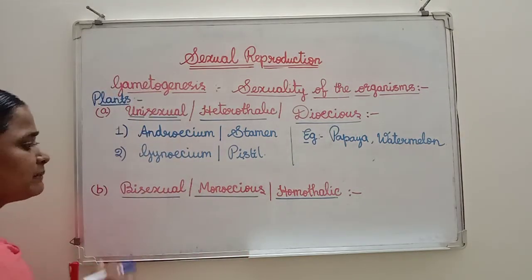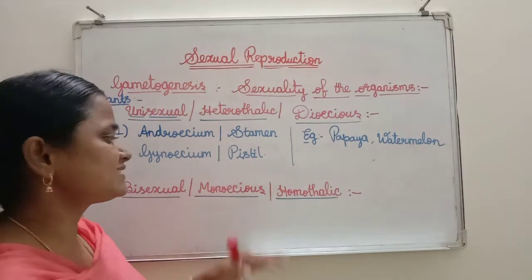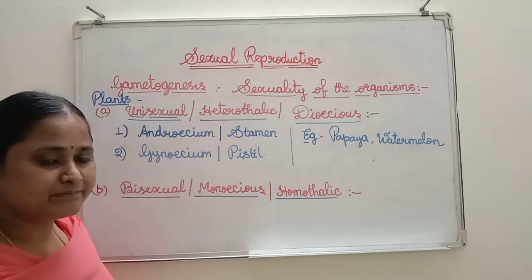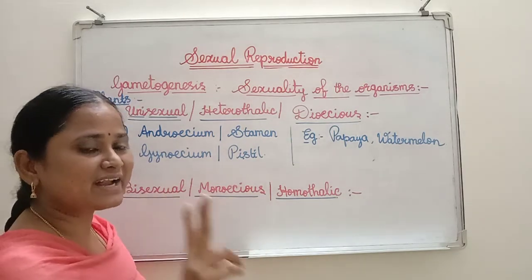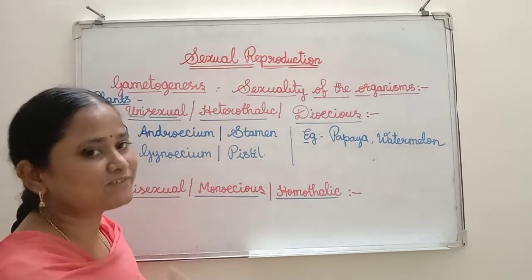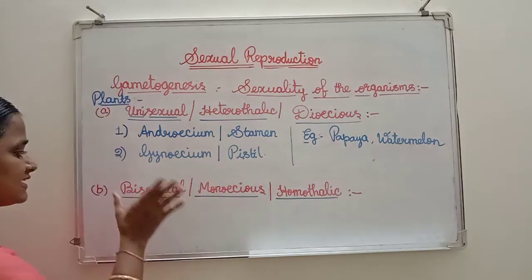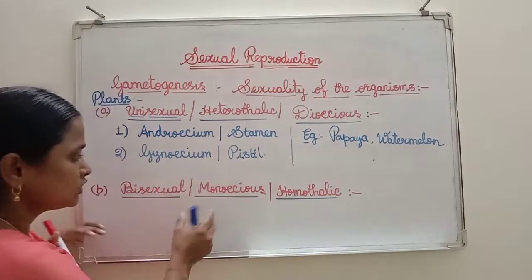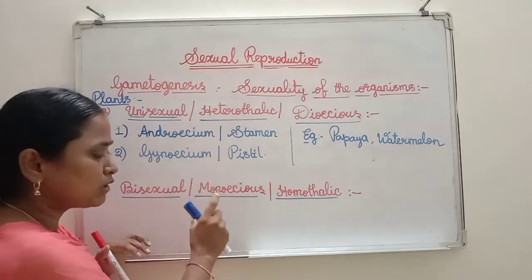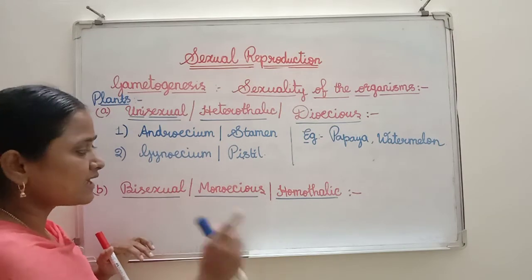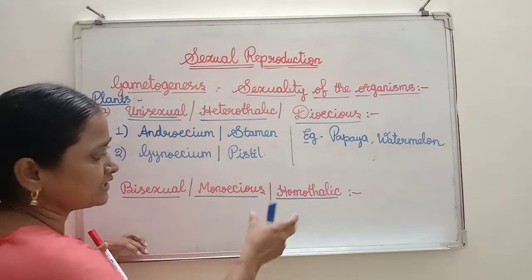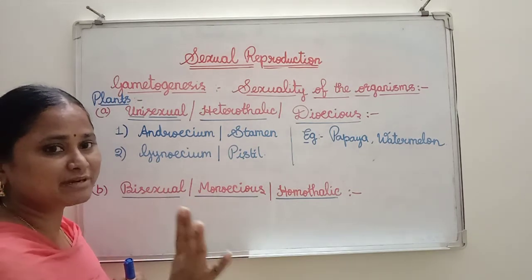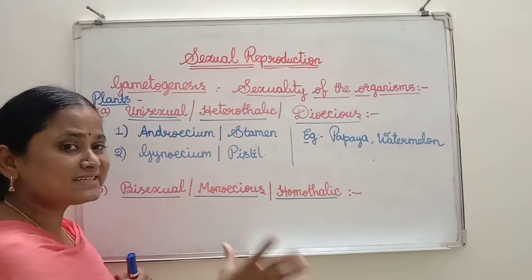Next one is bisexual or monoecious and homothallic. Here in this flower both the androecium and gynoecium are present in the same flower. Such flowers are called bisexual or monoecious or homothallic. Mono means single, monoecious means a single flower has both androecium and gynoecium. Homothallic means both organs are present in the same flower.